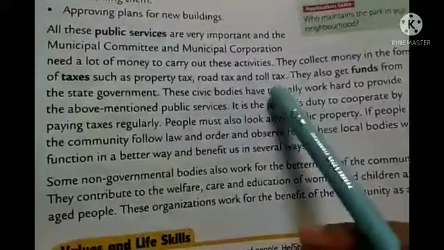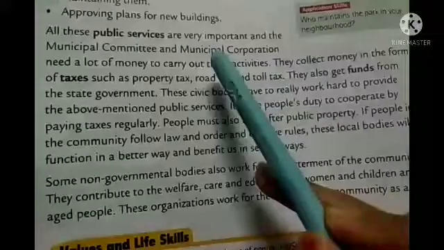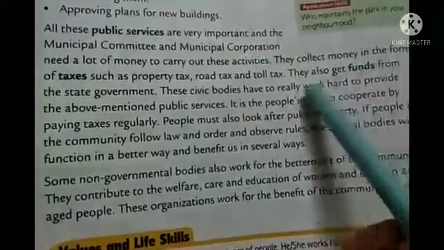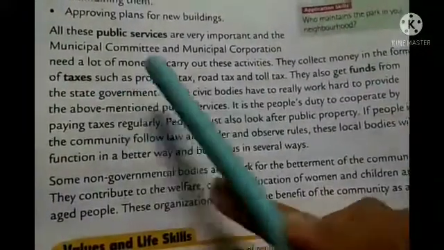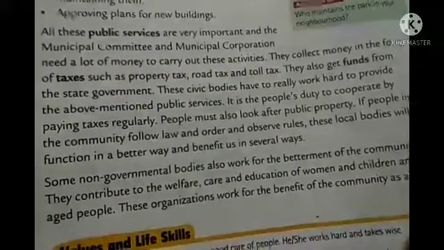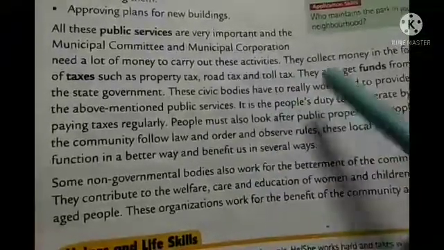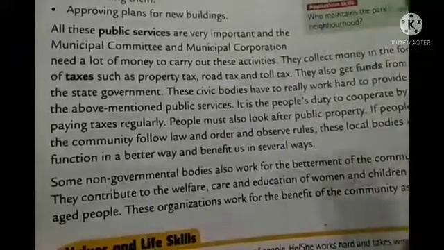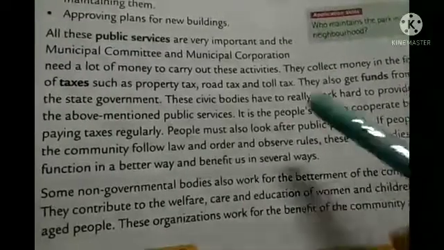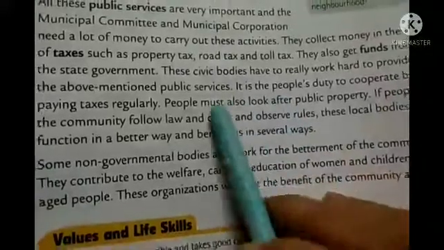So many taxes are there that we pay to the government, and that money is collected. From that money only, the municipal committee and corporation get money to do those activities. They also get funds from the state governments, not only from the taxes, but also some funds are there for times of need, like now, the coronavirus time, the COVID pandemic. From so many funds they get help where people need it, so many things were provided at that difficult time. Okay, so those funds are used to help in that time.